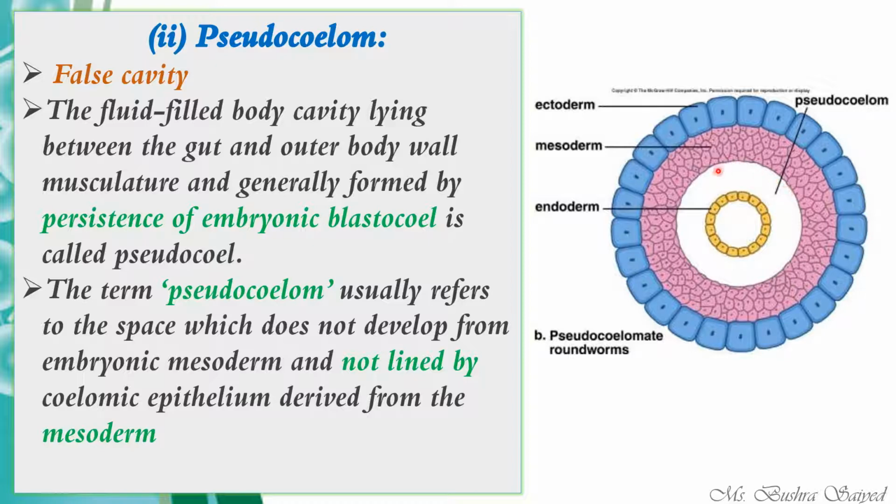After the mesoderm comes the pseudocoelom, and the inner one is the endoderm, and this space is your gut. We know that the digestive system is a hollow tract, so that is why there is space here. This is the digestive tract, this is the endoderm. In between the mesoderm and endoderm lies the pseudocoelom.